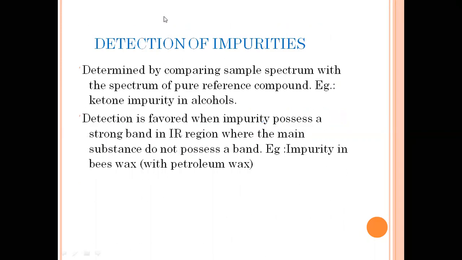Detection of impurities. We can detect impurities by comparing the sample spectrum with the spectrum of a pure reference compound. Suppose we already have the spectrum of a pure compound. Now we have a compound, and if we find any other spectra, it means it has an impurity. Like ketone impurity in alcohols, we can find out easily. If ketone is present in alcohol, it will show another spectrum.